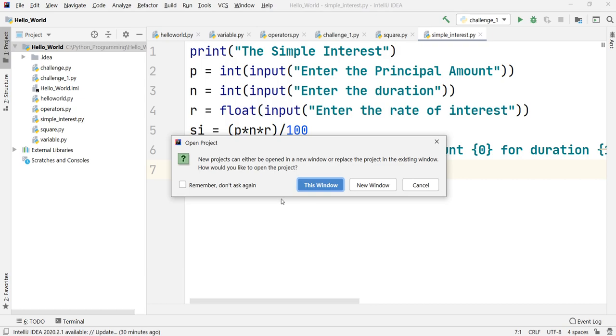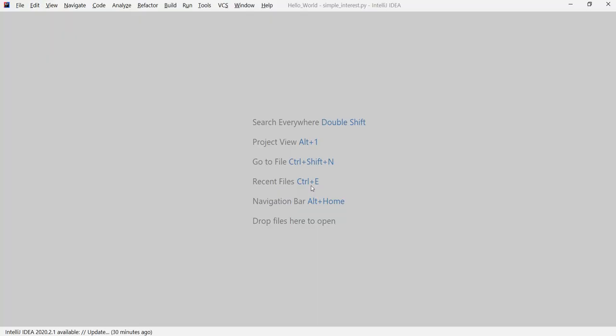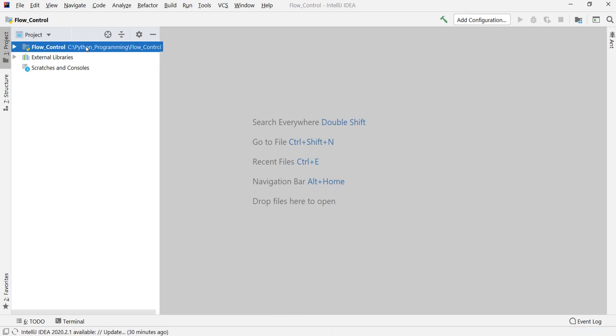It is asking whether you want to create your new project in this window itself. That means it will close this particular project, Hello World, and open the new project. This is what we actually want, so I will click on This Window. It will save the earlier project and start opening our new project. As you can observe in the project pane, now we have got our flow control project.